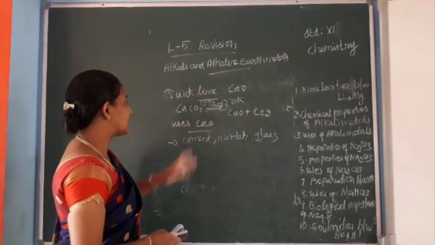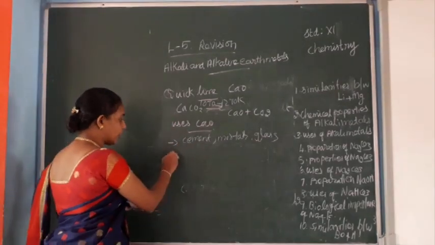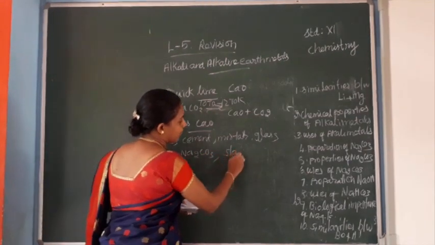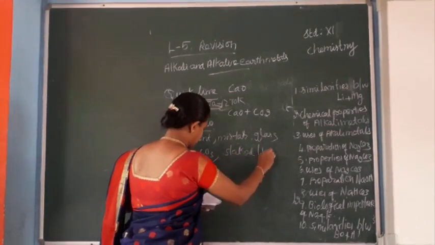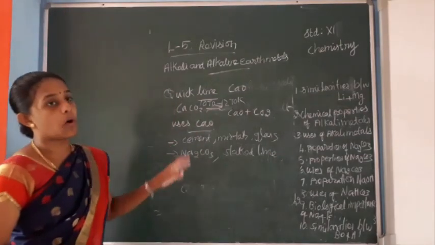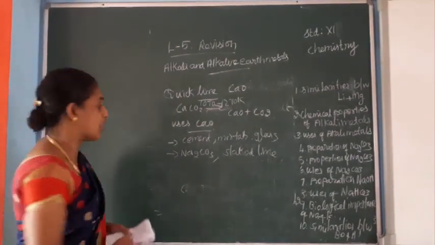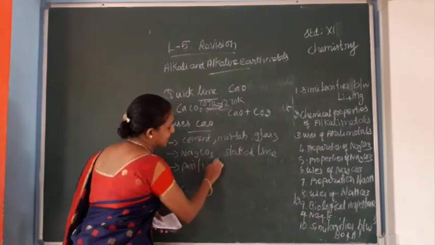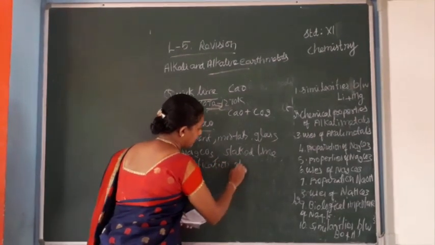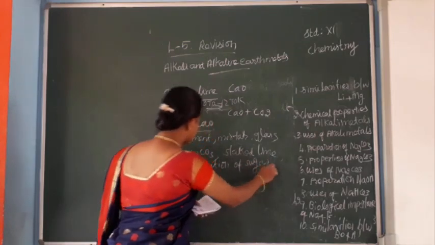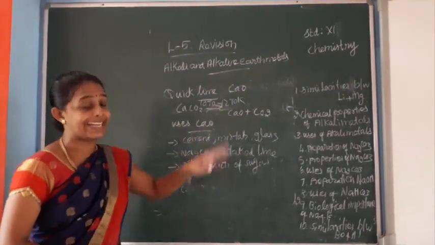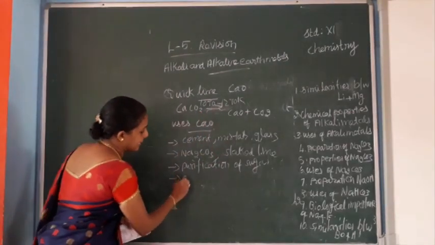It is also used in the manufacture of sodium carbonate and slaked lime. It is used in the purification of sugar. Calcium oxide is also used as a drying agent.